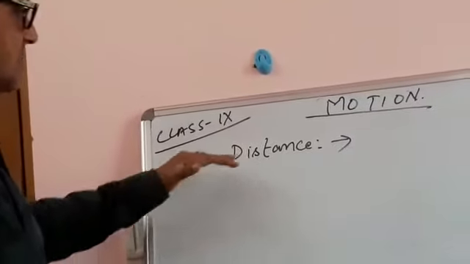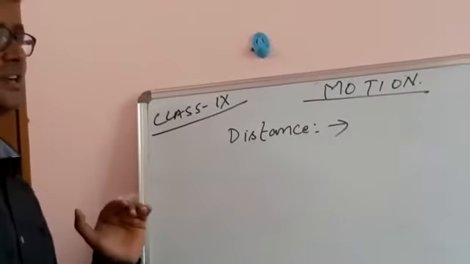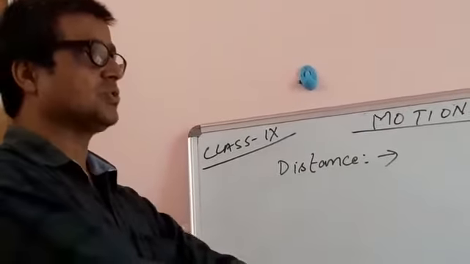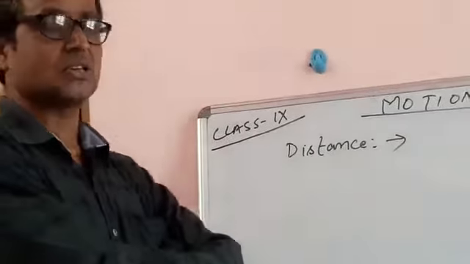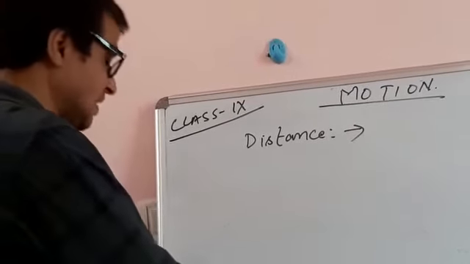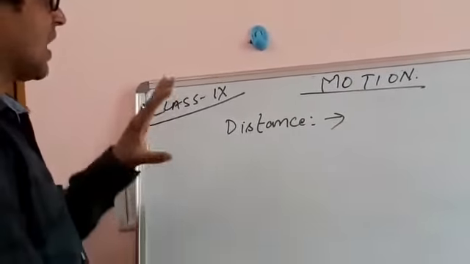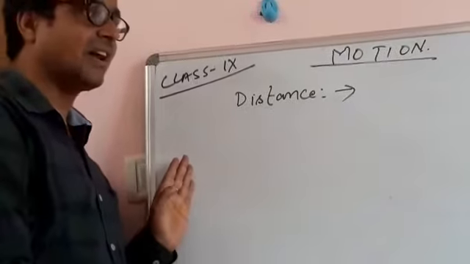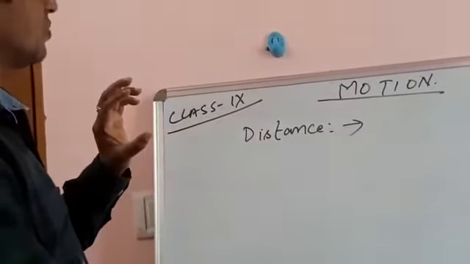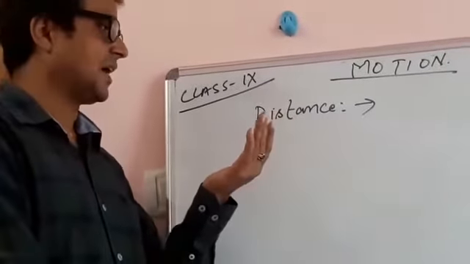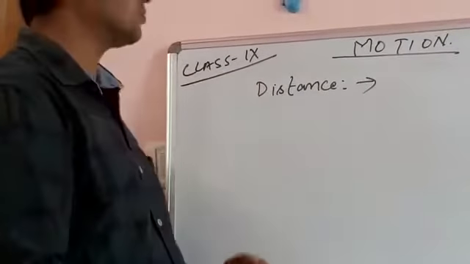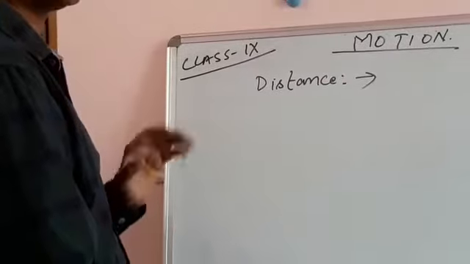So the very first word that comes is distance. Whenever we define physical quantities, we follow a pattern. Like when someone tells you to introduce yourself, you say your name, your father's name, your mother's name, the name of your institution, and so on. In the same way, when we introduce physical quantities, first we define them. Distance is a physical quantity. You would have heard about distance many times, but how we define it in physics matters.